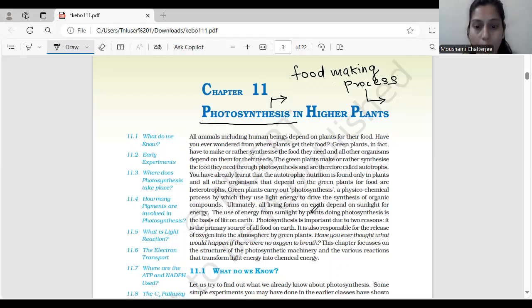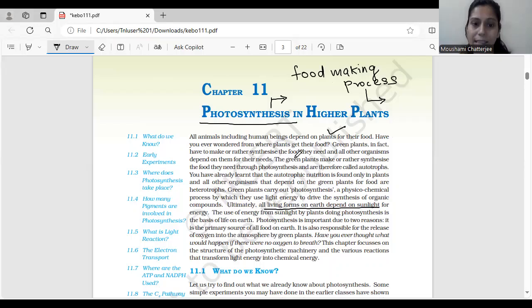Ultimately, all living organisms on earth depend on sunlight for their energy. This point is very, very important. So, when we talk about human beings, all animals, including humans, depend on plants for their food. Isn't it? ऐसा ही होता है, right? So plants are the ultimate source of food production.